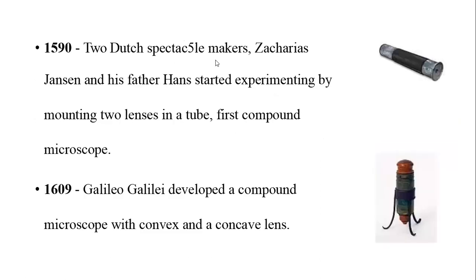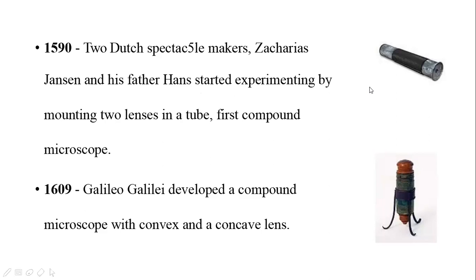Next, in 1590, two Dutch spectacle makers, Zacharias Janssen and his father Hans, started experimenting by mounting two lenses in a tube: the first compound microscope. So in the year 1590, Zacharias Janssen and his father made this compound microscope. This is the first compound microscope. Why we are calling it a compound microscope is they have used two lenses at the two ends of a tube.